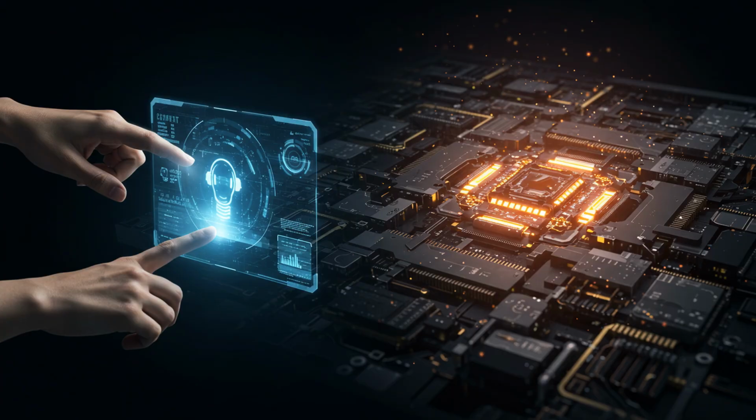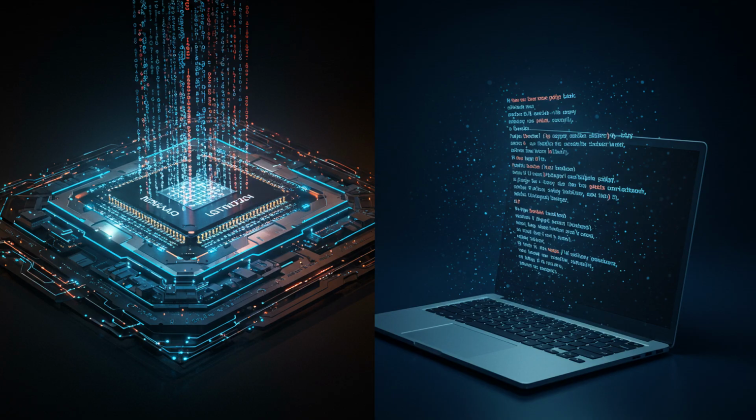Every programming language exists somewhere on a spectrum. At one end, you have languages that speak almost directly to computer hardware. At the other, languages that read almost like English. This distinction shapes everything from performance to developer experience.